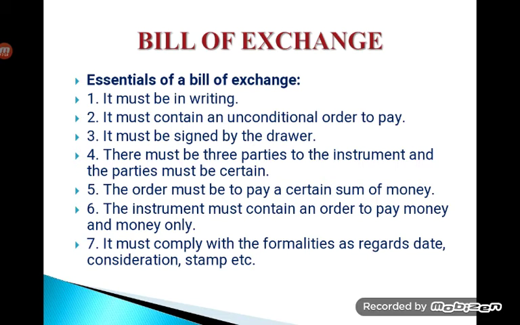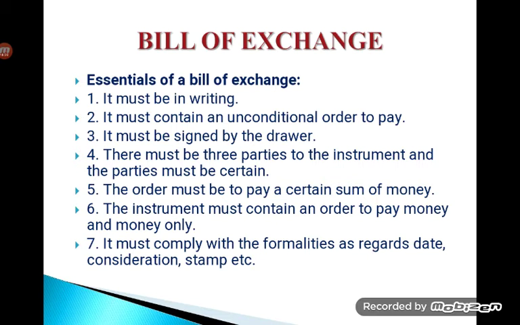Then the next type is on the basis of object. It is trade bill and accommodation bill. Trade bills are drawn and accepted against the sale and purchase of goods on credit, where these are drawn by the seller and accepted by the buyer. Accommodation bills, on the other hand, do not involve sale or purchase of goods. Rather, they are drawn without any consideration. The intention is to help one party or both parties financially, this kind of financial accommodation. That is why it is called an accommodation bill.